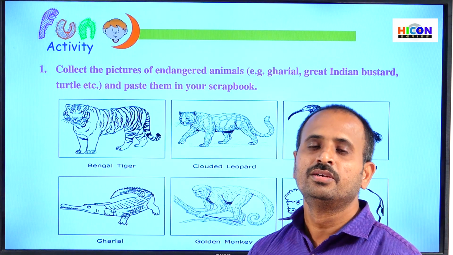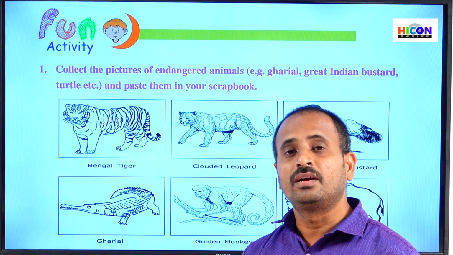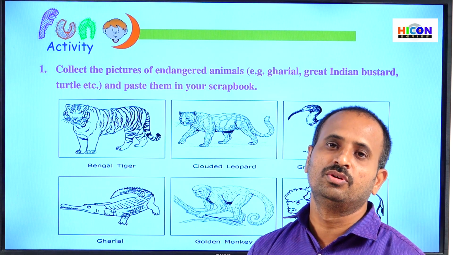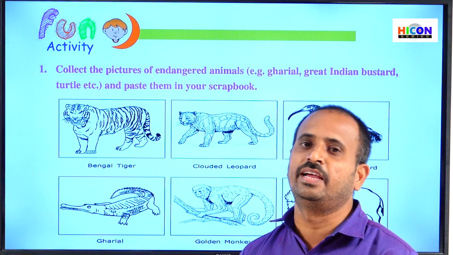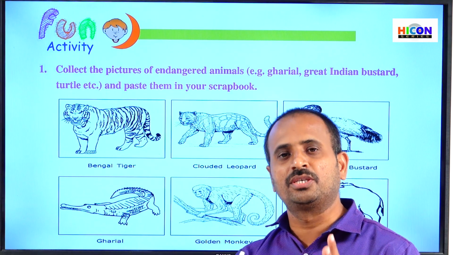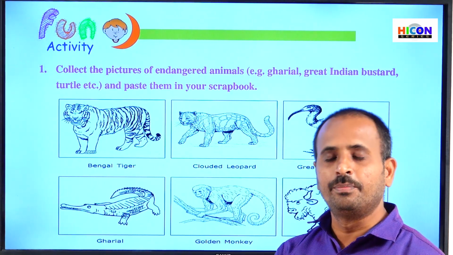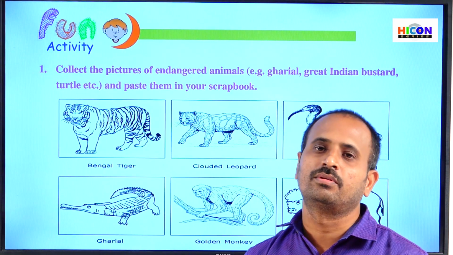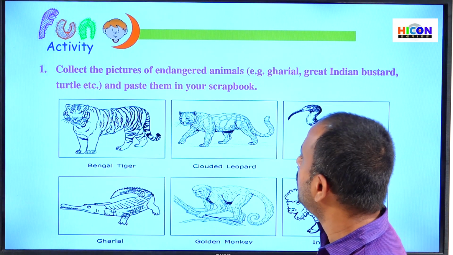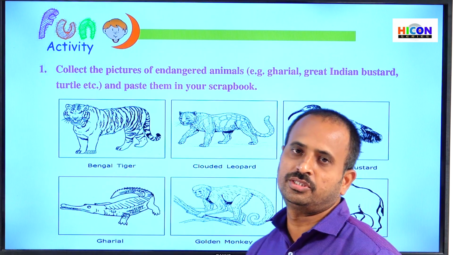Going to be extinct. Let us find out which animals are going to be extinct. Those animals are called endangered animals. Collect the pictures of those endangered animals, paste them in your scrapbook and write the names of those animals below each.